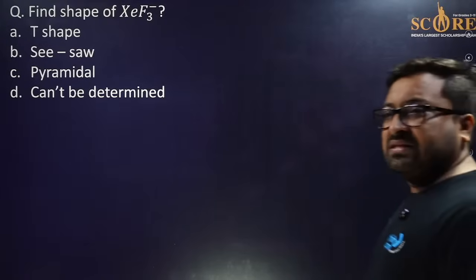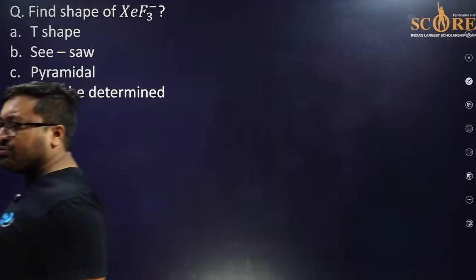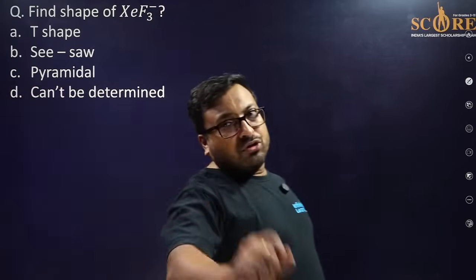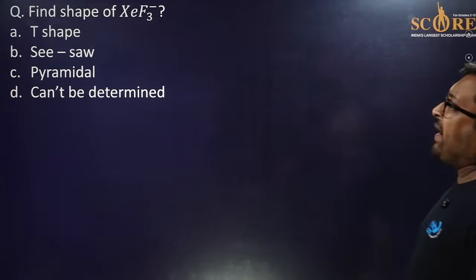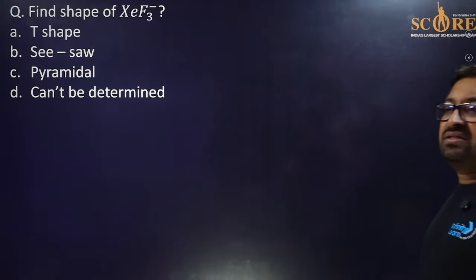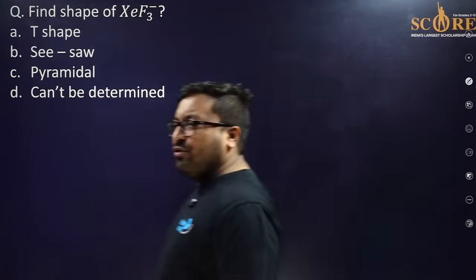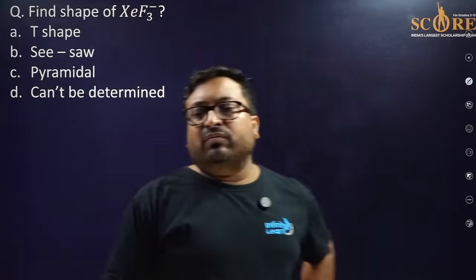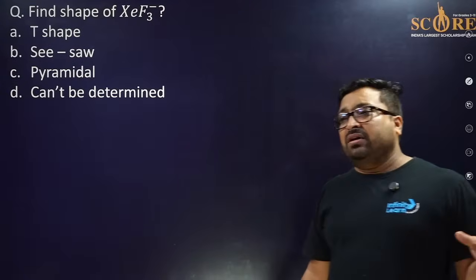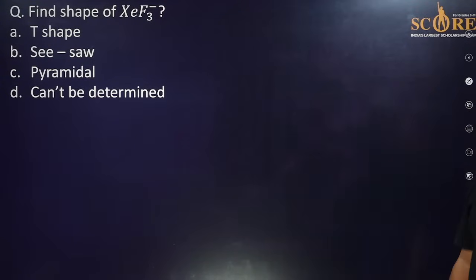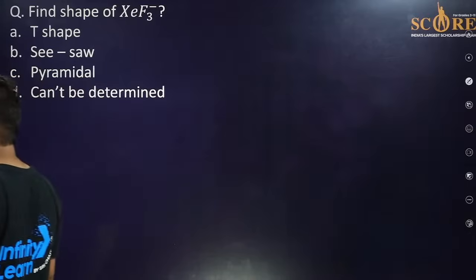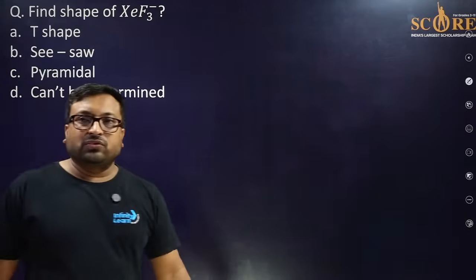Yes, so please, this is one of the brilliant questions. Who will answer this? Very simple also. Find the shape of HCF3 minus. I need your answer for this question. So what should be the right answer for this beautiful question? Please try.